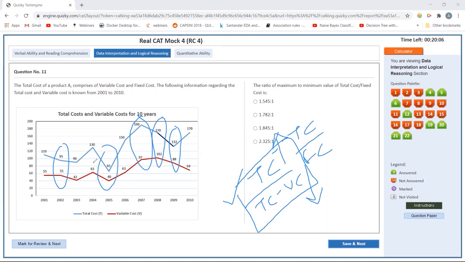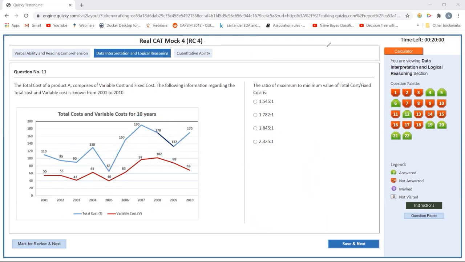So let's try to figure out. I don't have to calculate everything for this. I'll only try to figure out where the total cost and the variable cost difference is maximum, and I'll only calculate those. So I have to take numbers only where it is greater than 50%. I already know where it is 50% or greater. So I'll only take up those numbers. So let's see. In 2002, it has to be there in 2009.